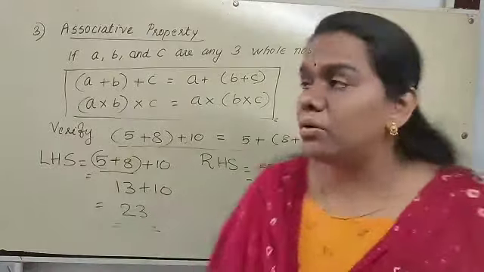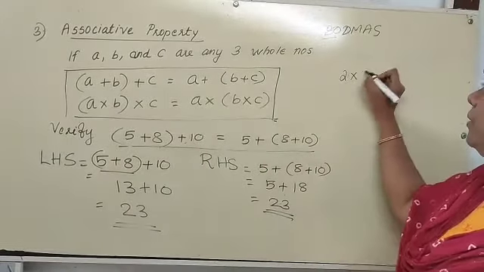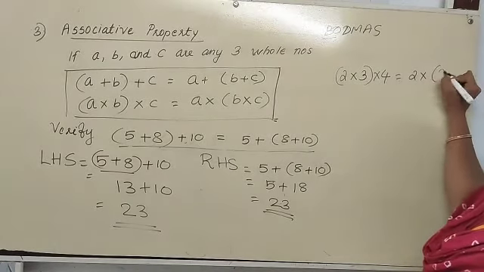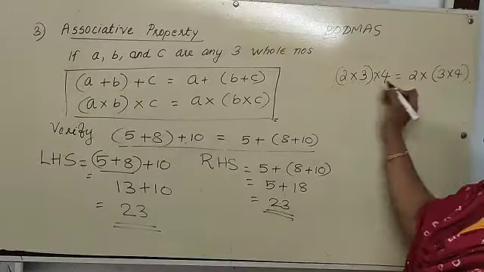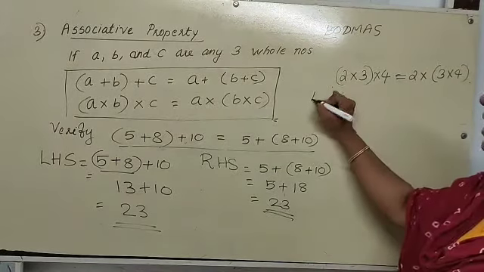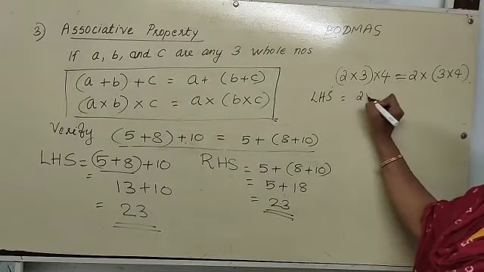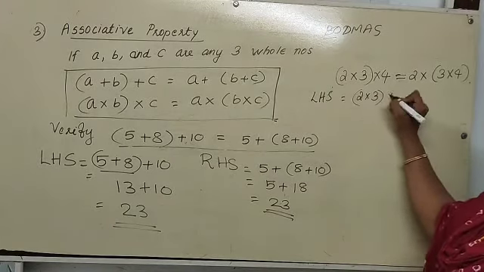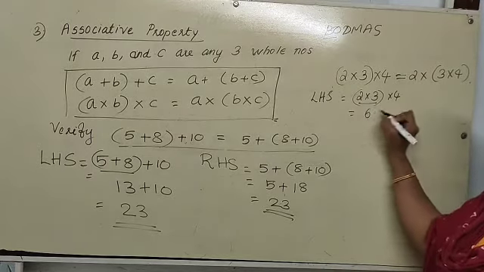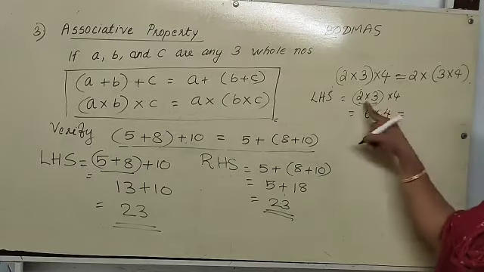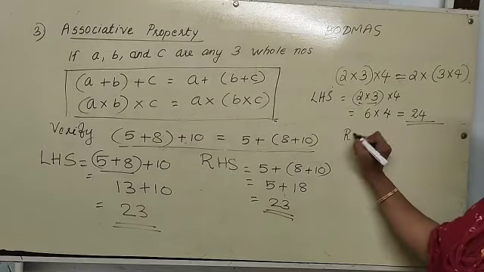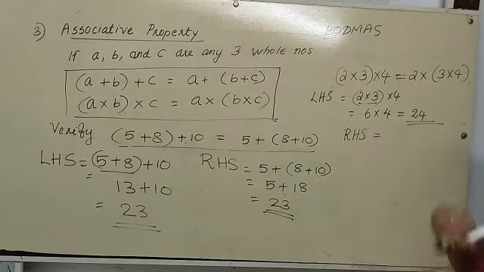In case of multiplication also we can do like this. (2 into 3) into 4 is same as 2 into (3 into 4). Let us check. What is this? Is equal to sign. Which is the left? This is our left hand. So left hand side LHS equal to (2 into 3) into 4. 2 into 3 we should answer this first. 2 into 3 we get 6. 6 into 4. 6 into 4, what is our answer? 24.